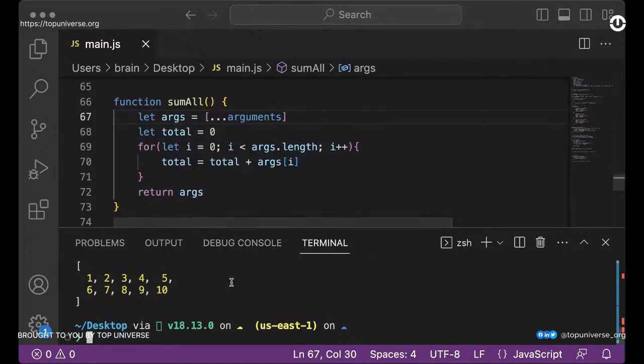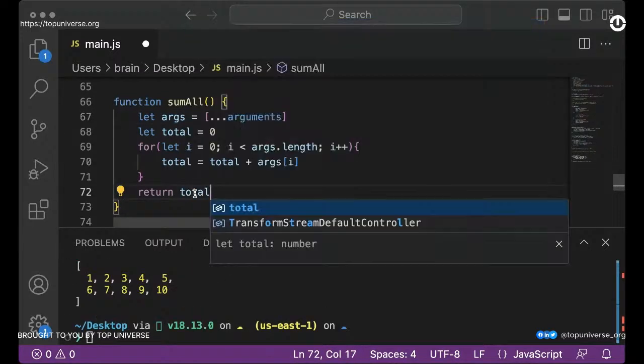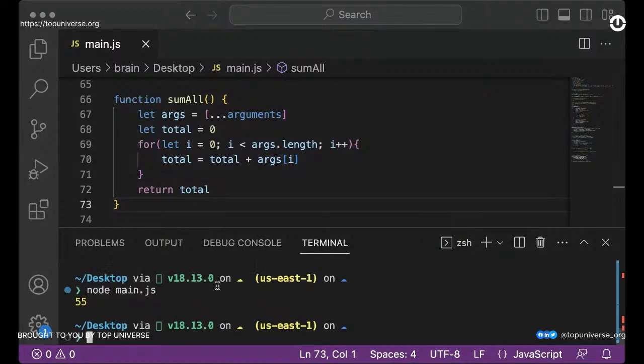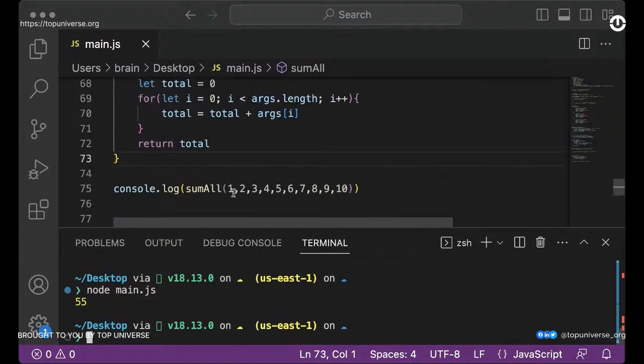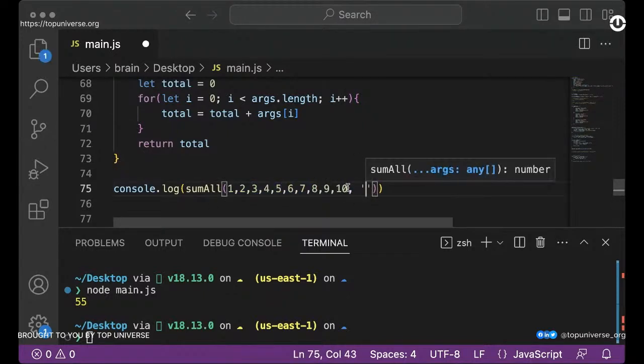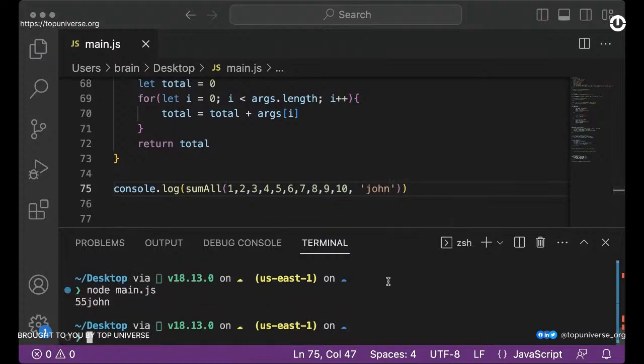do this, right? And if I run this again, okay, now this is wrong. I have to say total, right? If I run this again, it's basically going to sum every single item in here, that was not in an array. The only time this would break, of course, is when you then add John, right? So let's see what happens. So it says 55 John. Come on, this is crazy.